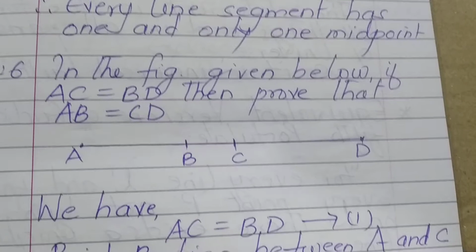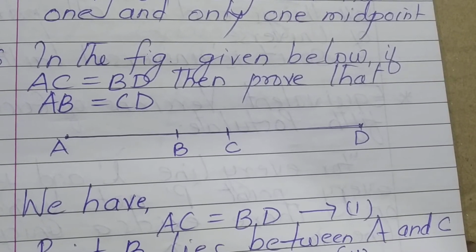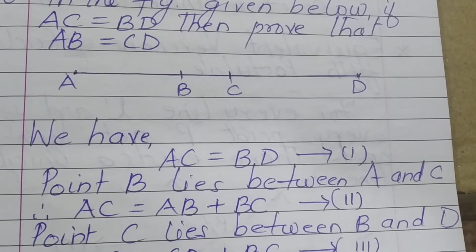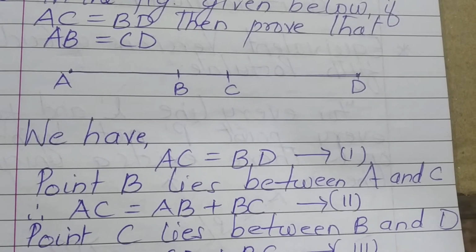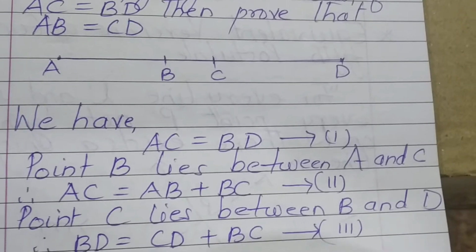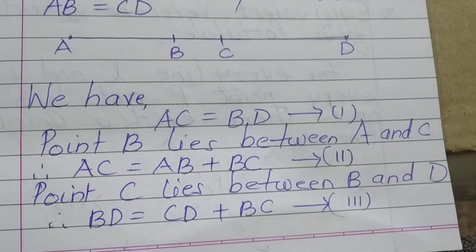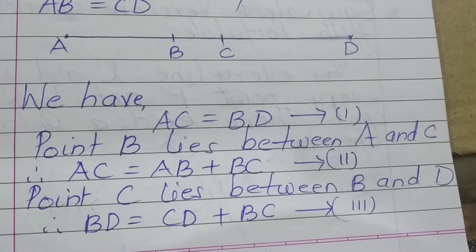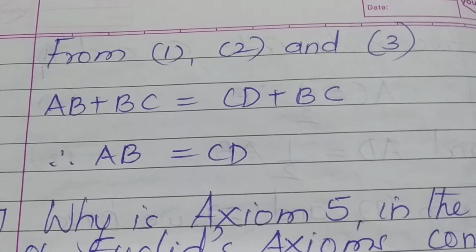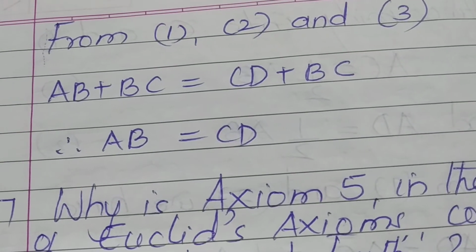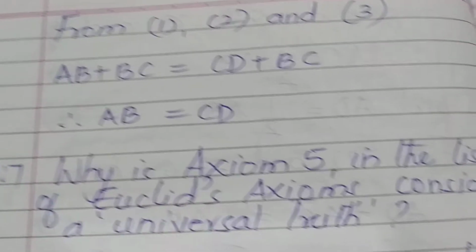Question number 6. In the figure given below, if AC is equal to BD, then prove that AB is equal to CD. We have AC is equal to BD, number 1. Point B lies between A and C. Therefore, AC is equal to AB plus BC. Second, number 2. Point C lies between B and D. So, BD is equal to BC plus CD. From 1, 2 and 3, AB plus BC is equal to CD plus BC. Therefore, AB is equal to CD.